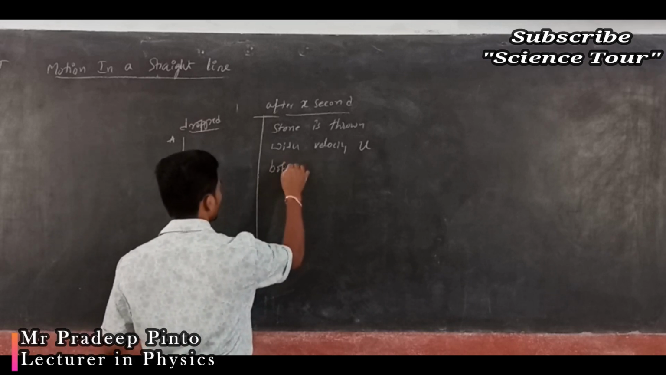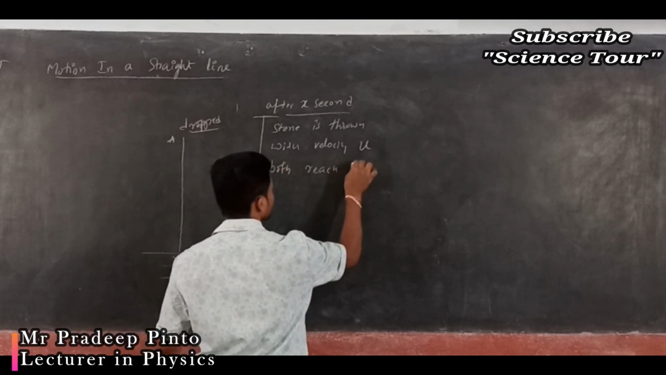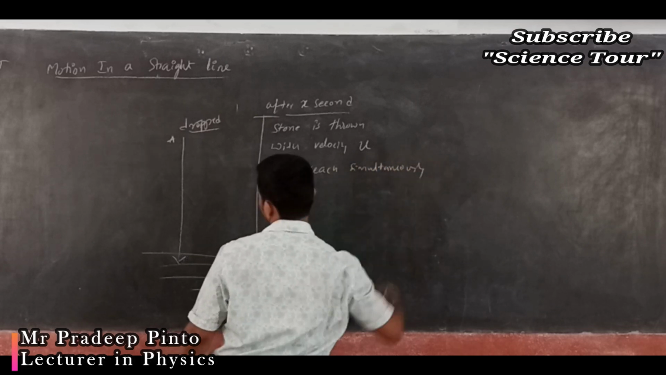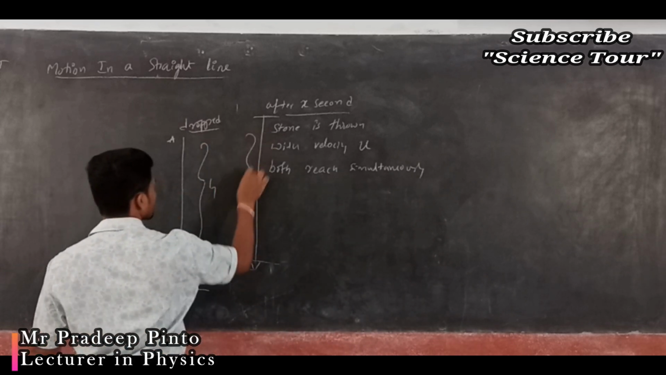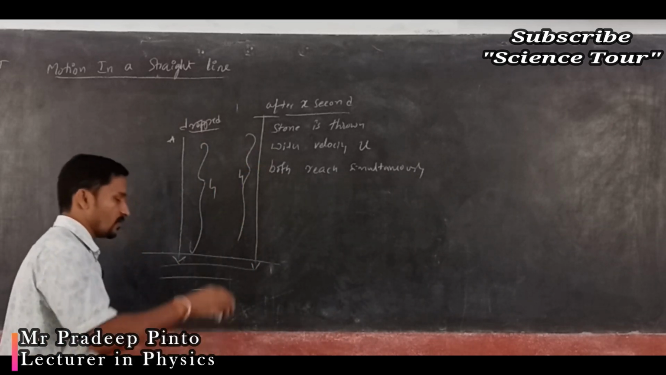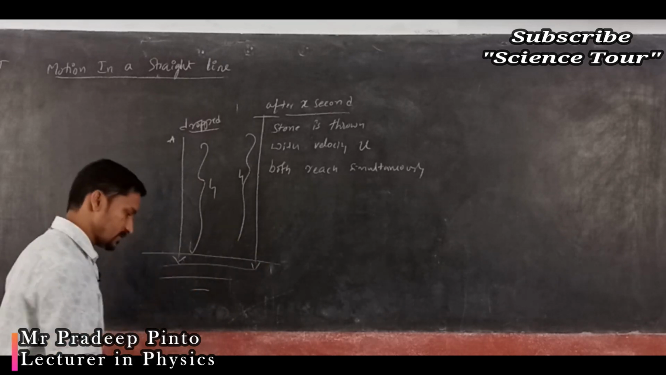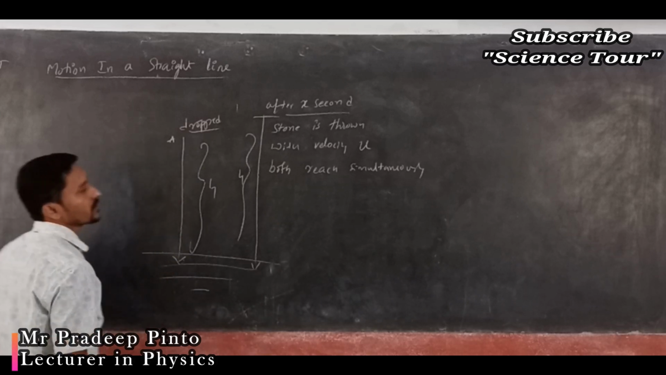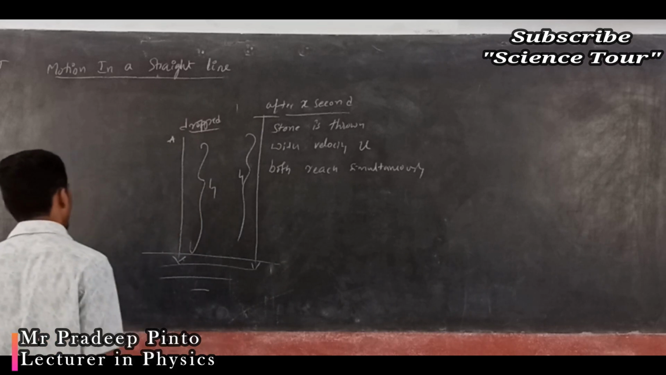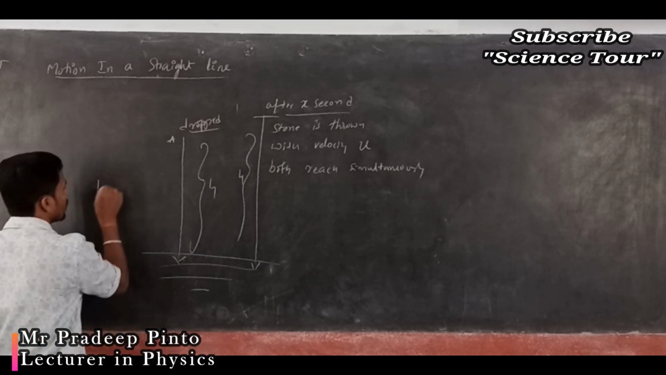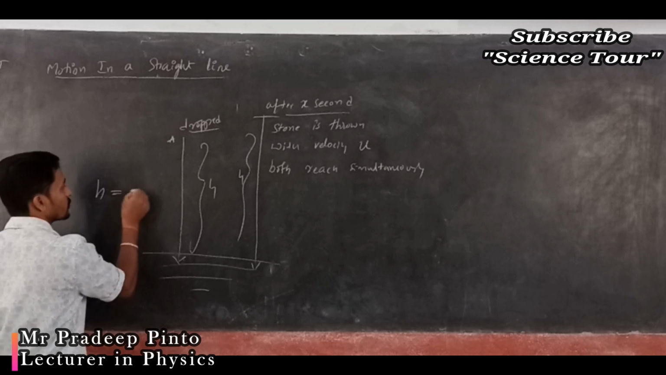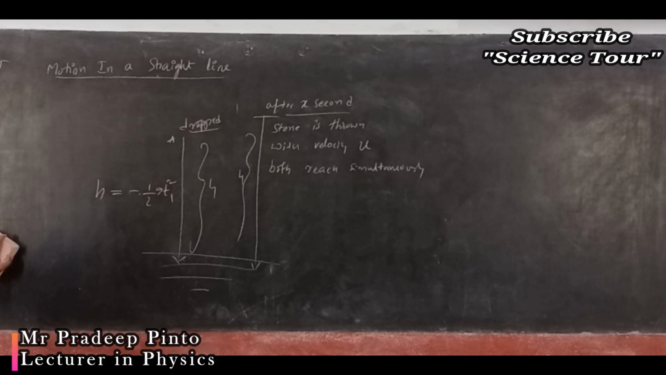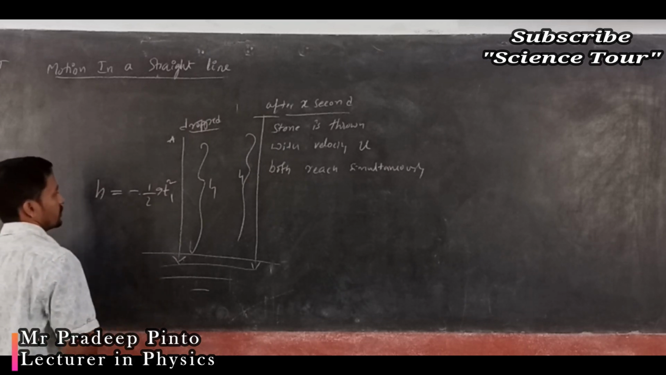Both stones will reach the water simultaneously. Then what is the equation I have to write down? Both reach simultaneously, which means this height is the same, but one is thrown and one is just dropped. In the dropped case, the body is dropped, so h is equal to v naught t plus half a t square, that formula, no? So minus half g t square, for t1 time.